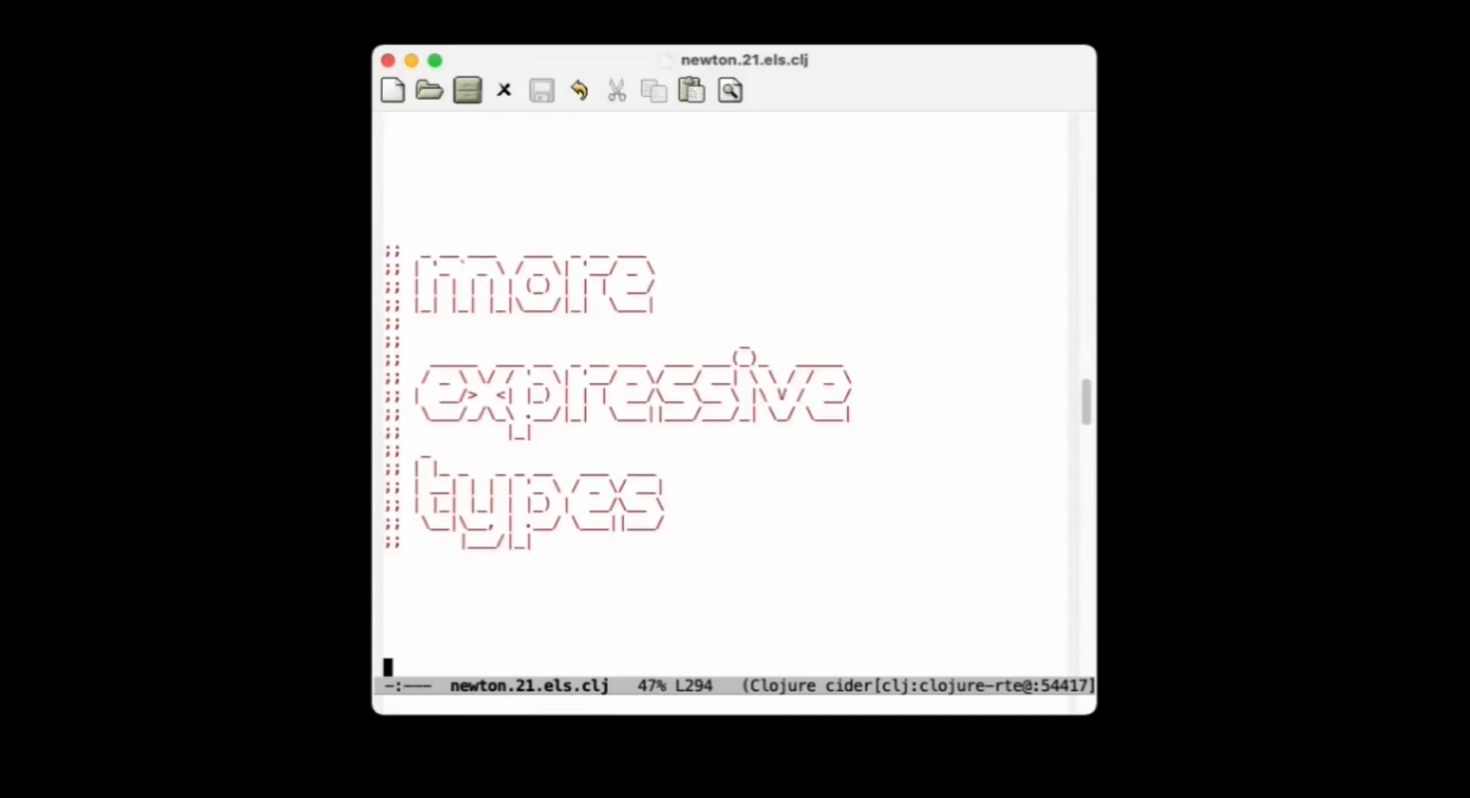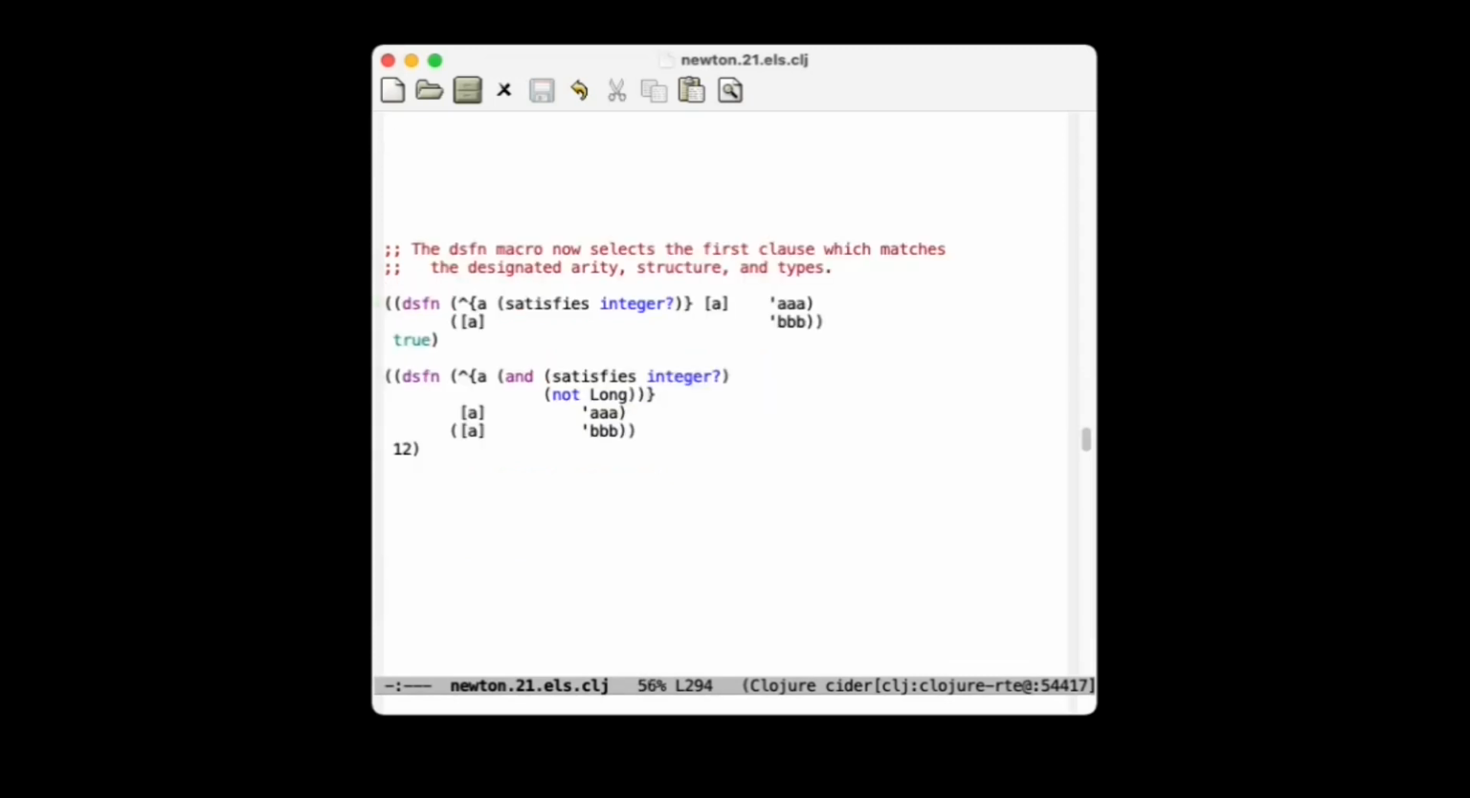So until now, we've only talked about very simple types corresponding to simple names from the Java virtual machine. We'd like to be able to talk about more expressive types. So there are two genres of types that DSFN is capable of representing. One is the satisfies type, and one is any Boolean combination using and, or, not of more primitive types.